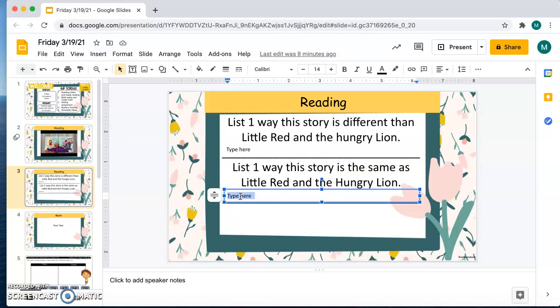So we talked about this week the difference between comparing and contrasting. So comparing would be looking at the similarities, so stuff that is the same. And then contrasting would be looking at things that are different between the two stories. So that's what you're going to do for your reading.